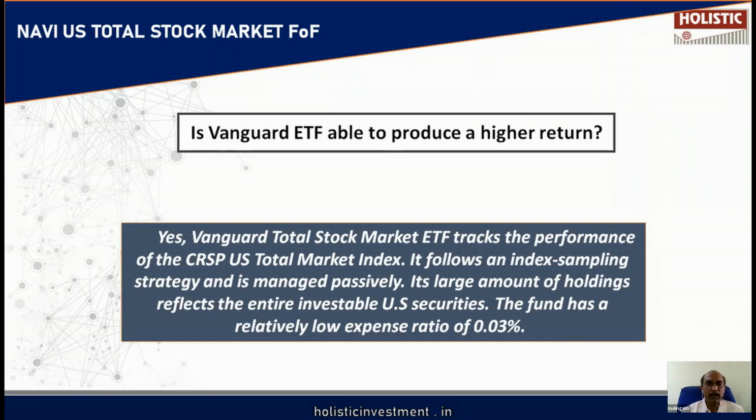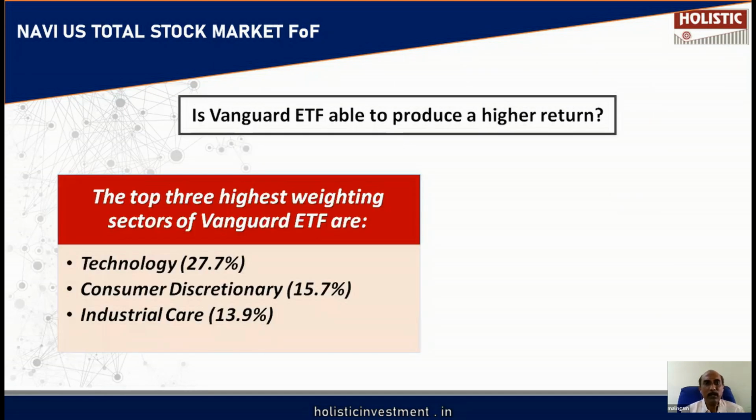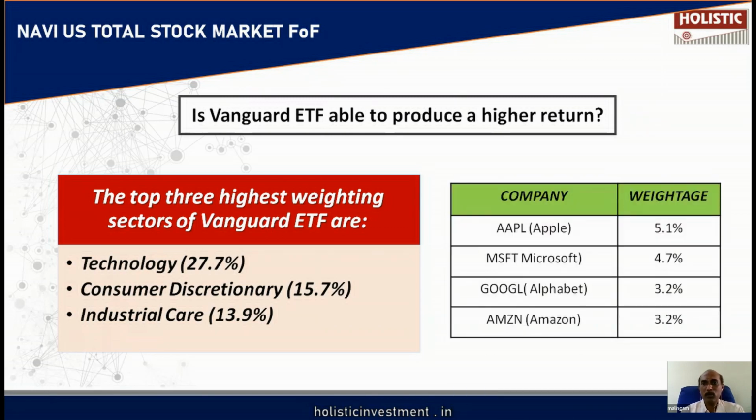Vanguard ETF, again, is a passively managed index fund. This fund has a low expense ratio of only 0.03%, which is good news for all the investors. Technology, consumer discretionary and one other sector are the top three sectors in this ETF. They have stocks like Apple, Microsoft, Alphabet, Amazon. Based on the weightage, we have given you the details.